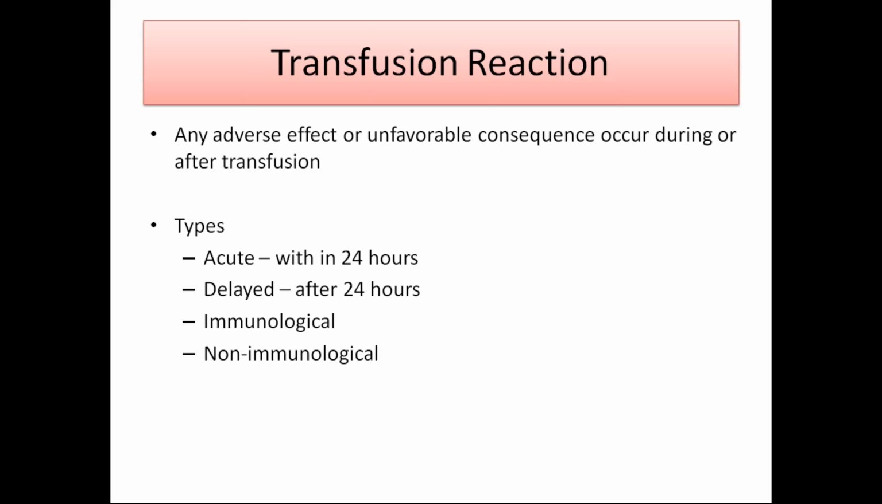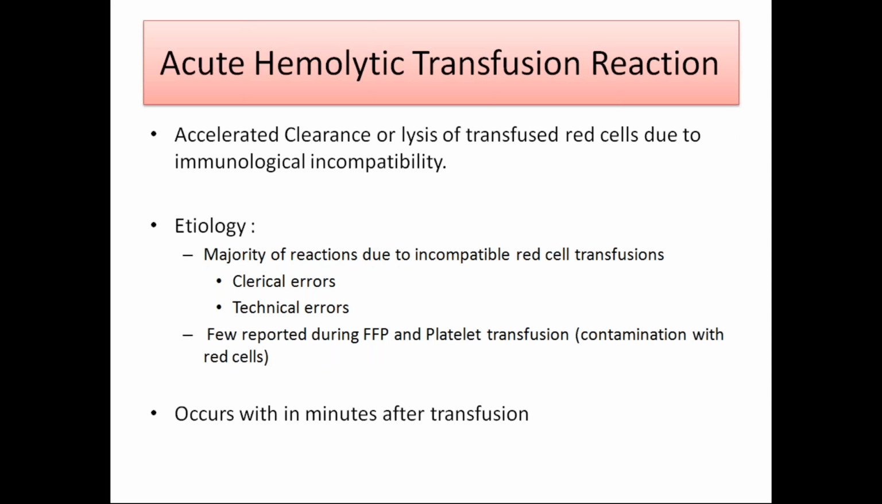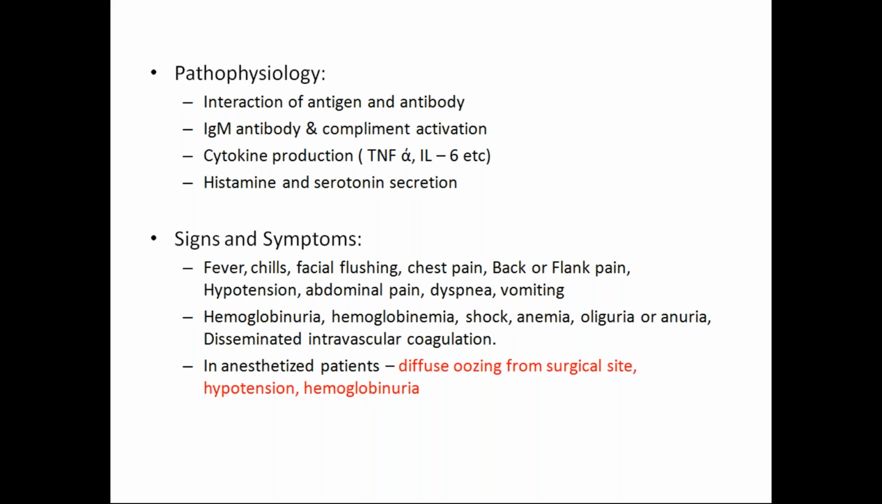What are transfusion reactions? Any adverse effect or unfavorable consequence that occurs during or after transfusion. Types are acute, within 24 hours, and delayed, after 24 hours, and immunological and non-immunological types. Acute hemolytic transfusion reaction is accelerated clearance or lysis of transfused red blood cells due to immunological incompatibility. Etiology: the majority of reactions are due to incompatible red cell transfusion, clerical errors and technical errors. Few are reported with FFP and platelet transfusion, and it occurs within minutes after transfusion. So what is the pathophysiology?